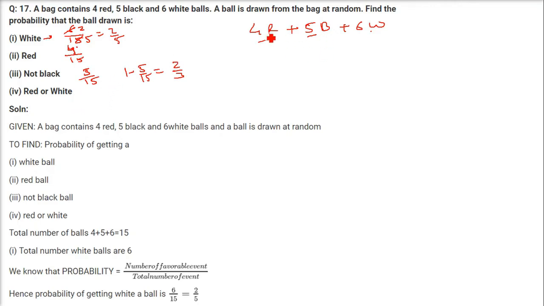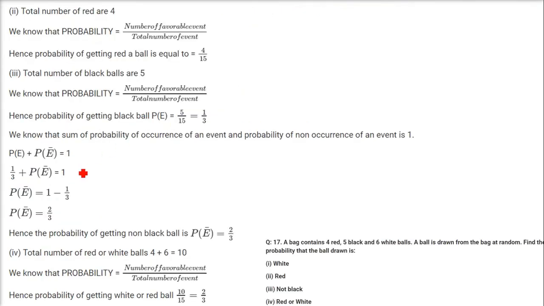Then red or white? What is red or white? Red is what? 4. So 4 by 15 plus white, red and white we already found out. It is 6 by 15. So it is going to be 10 by 15, which is 2 by 3. Both the cases will be 2 by 3.